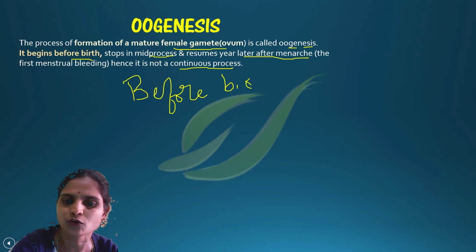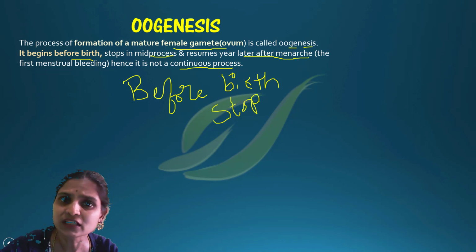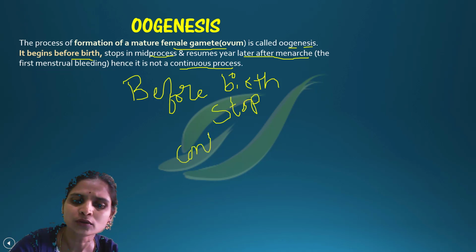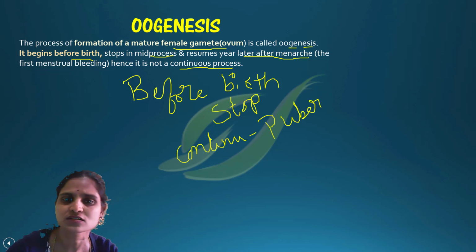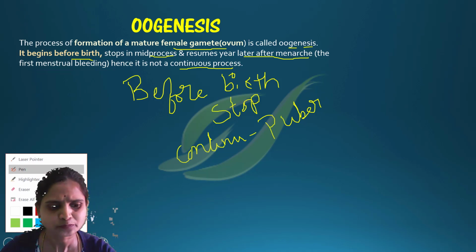Then it will stop. The process will stop for certain years, and again the process will continue at the puberty stage. Hence oogenesis is called a discontinuous process.